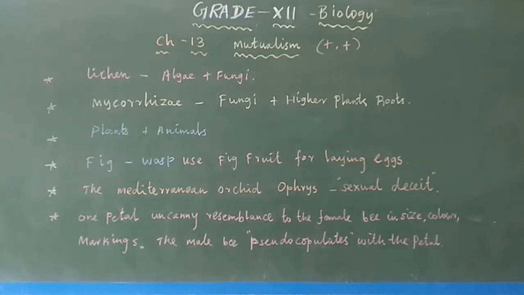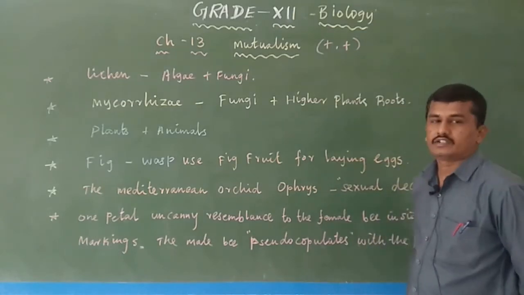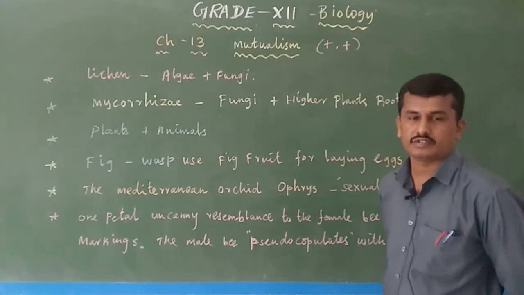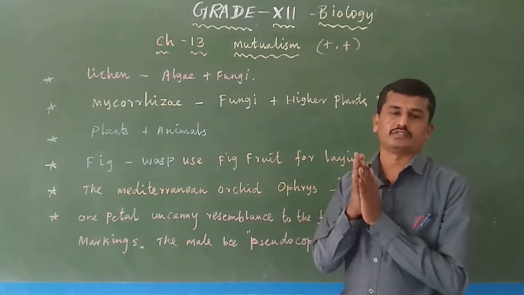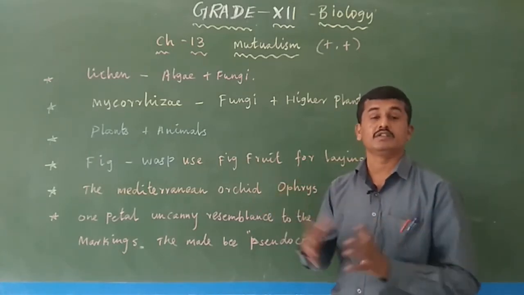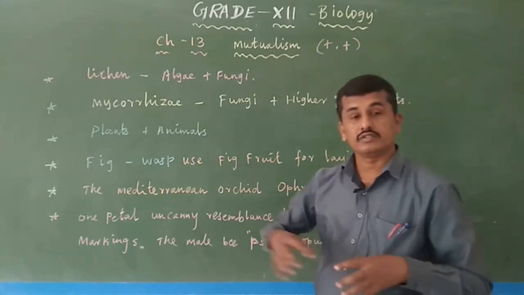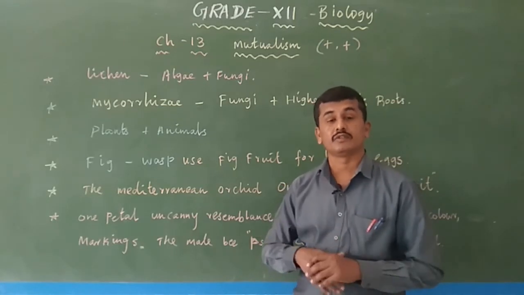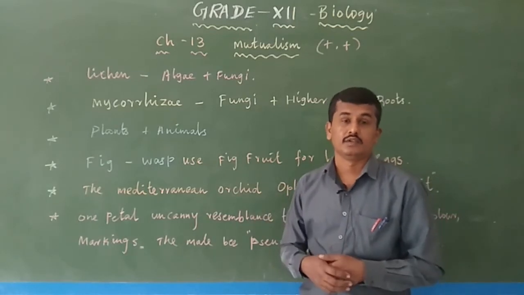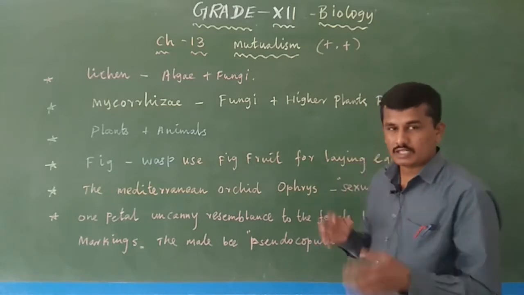Then another example is the Mediterranean orchids. The Mediterranean orchid is a type of plant. Orchid, we know, is a plant. It is a monocot which shows different flowers, different colors, different styles, different structured flowers. The petals may also be different. You may have seen them in a botanical garden in Ooty, or any botanical garden during the flowering season. During the season they produce different types of orchid plants with different types of flowers. So the Mediterranean orchid is a type of orchid plant.